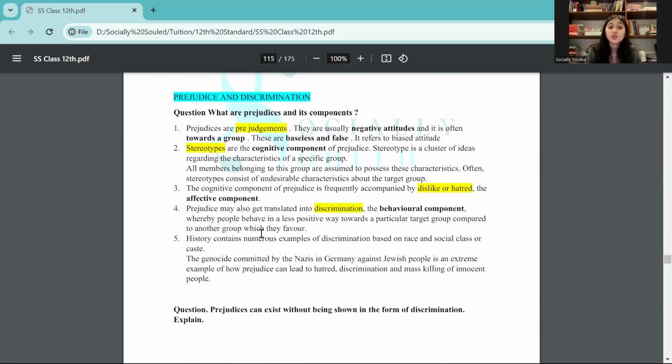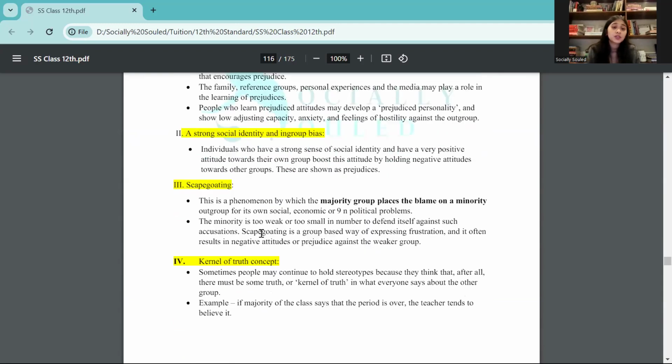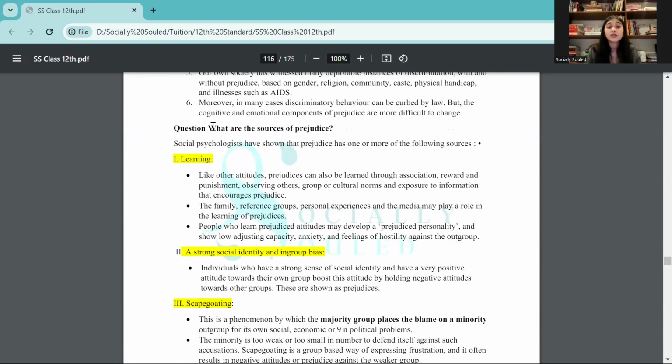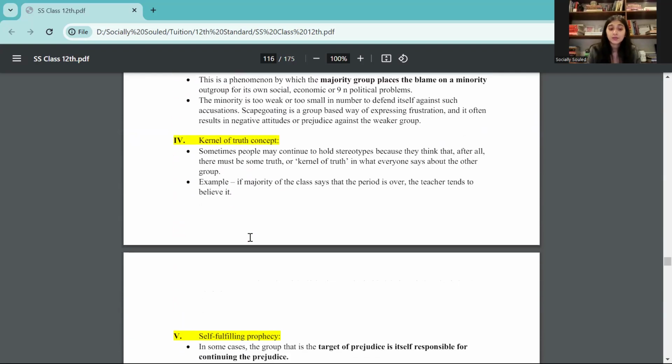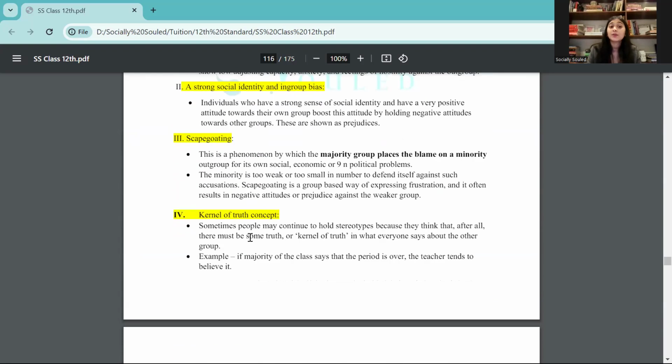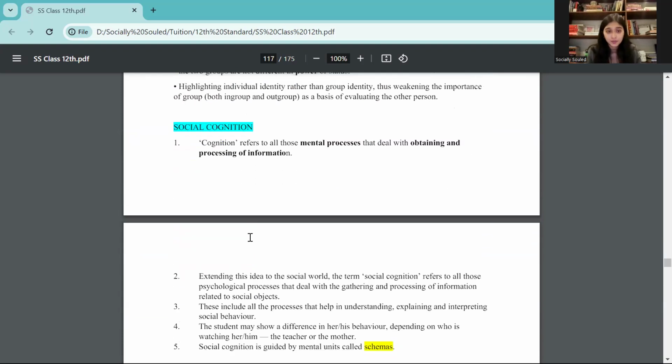All right. Then there is also prejudice and discrimination. What are the differences between prejudice, stigma, discrimination? Then you also have what are the sources of prejudice. This part is important. One is learning, social identity, scapegoating, kernel of truth concept, and self-fulfilling prophecy. There might be questions on scapegoating and self-fulfilling prophecy as well. Okay, what exactly do they mean?